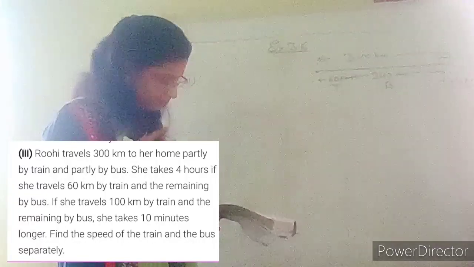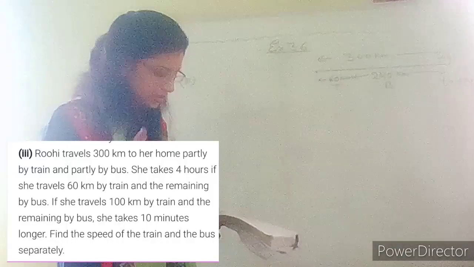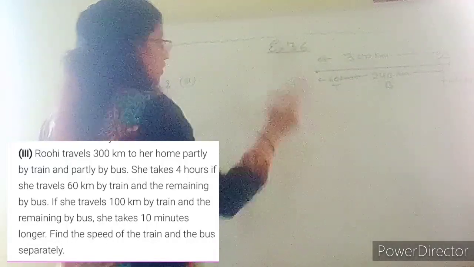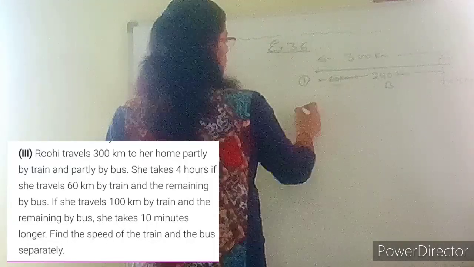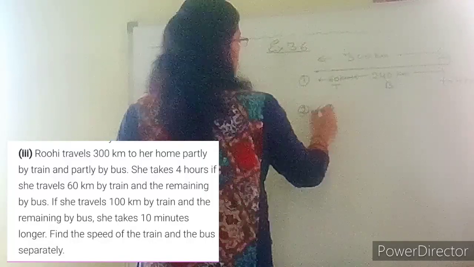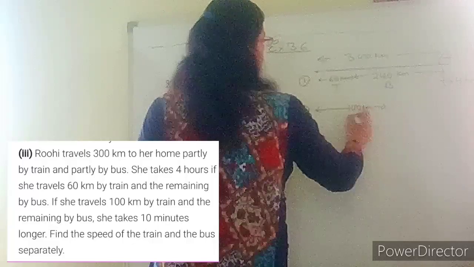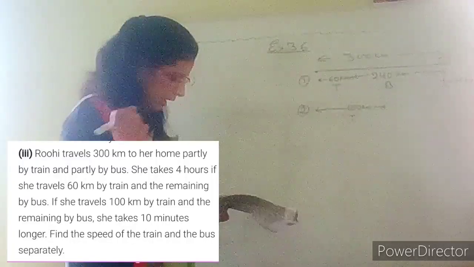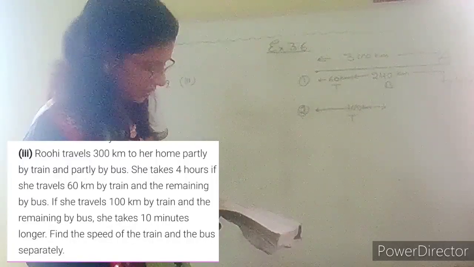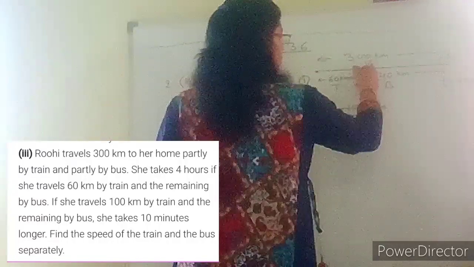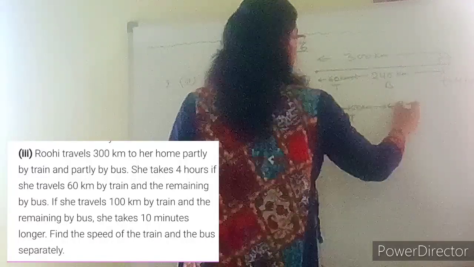Same way, second condition is if she travels 100 kilometer by train. अब 100 किलोमीटर वो train से जा रही है, ठीक है? And remaining by bus, तो 300 में से 100, rest is 200 kilometer.